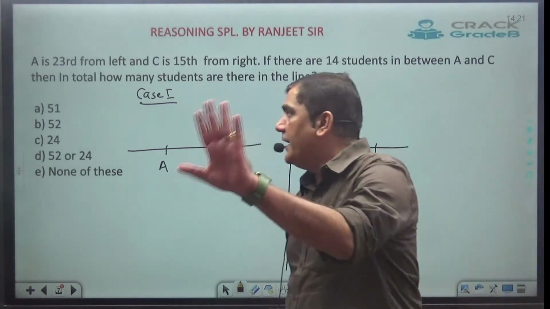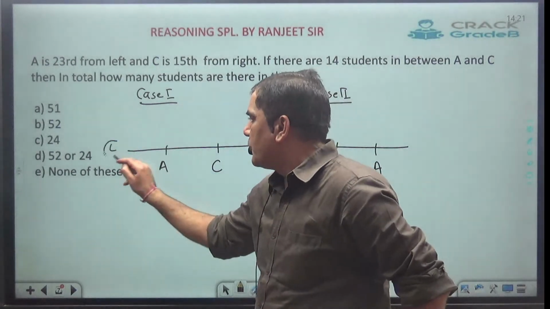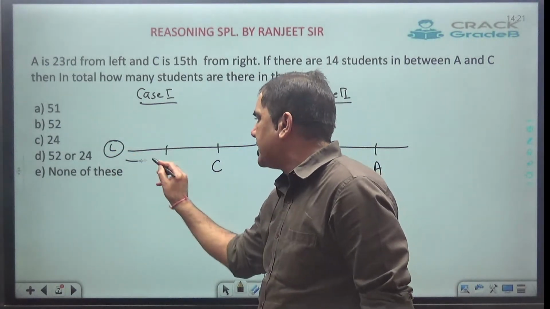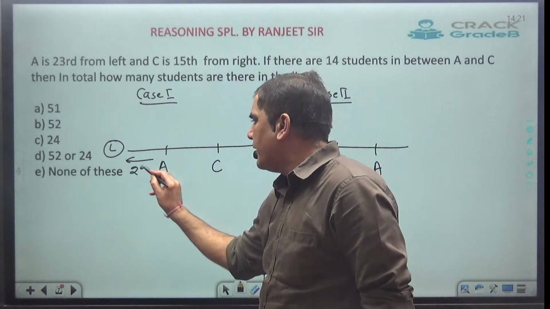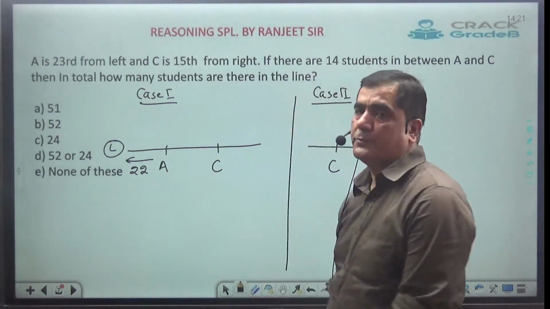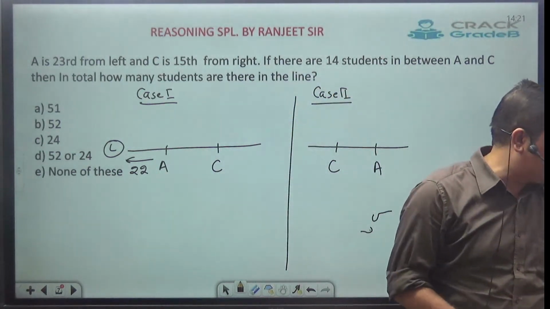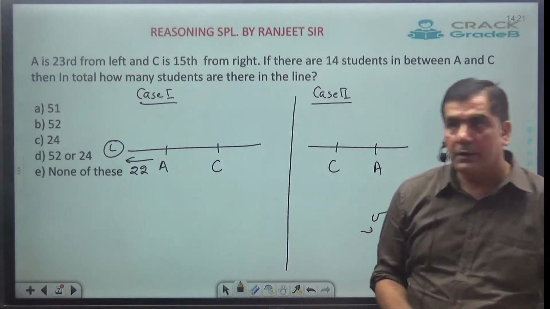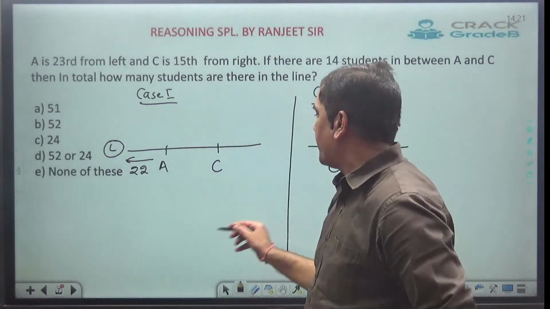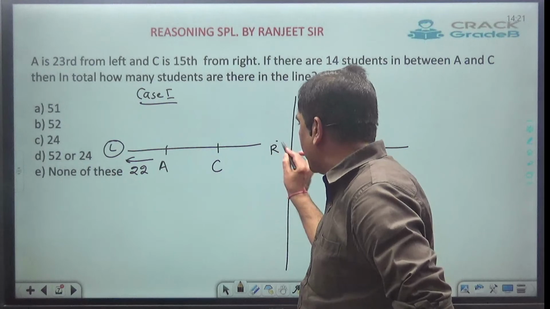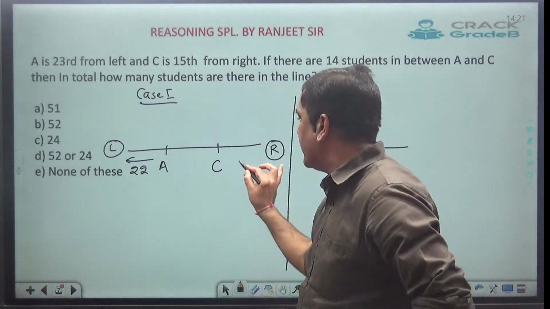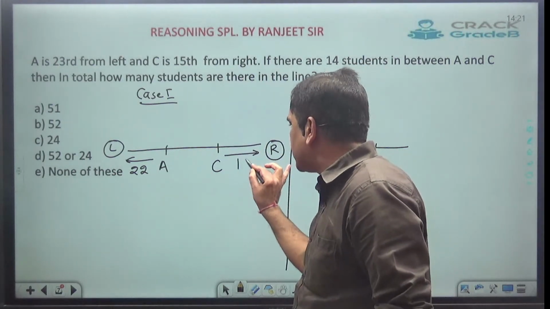Now here, A is 23rd from left. So from here, if I see A is given to be 23rd, means to the left of A, there must be 22. To the left of A, there must be 22. Now next one, C is 15th from right. So if I see from here, C comes out to be how much? 15. So to the right of C, there must be 14.